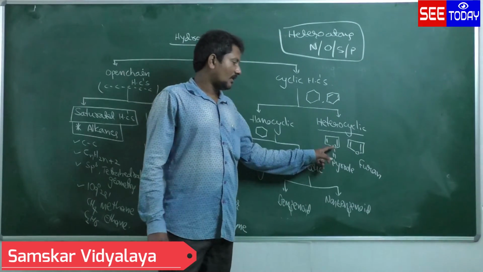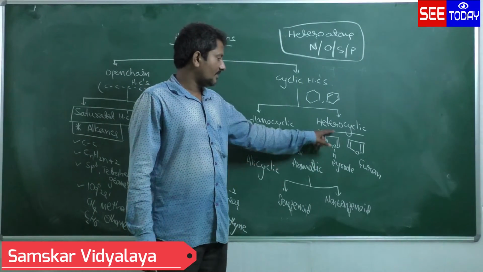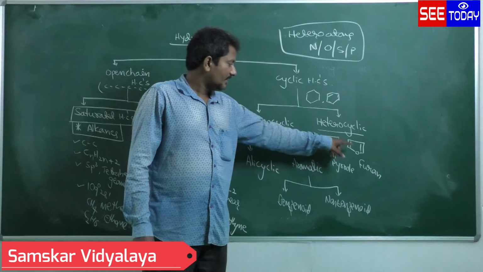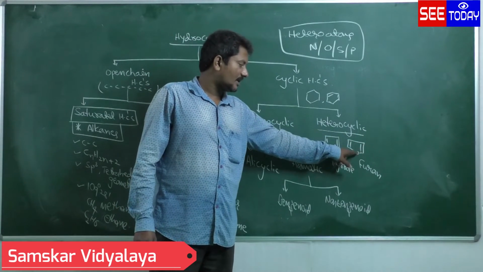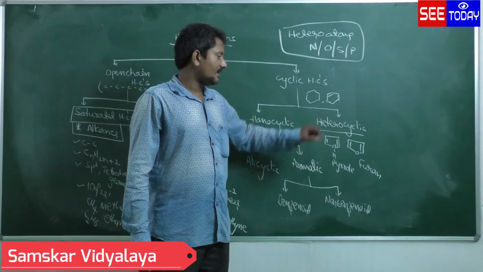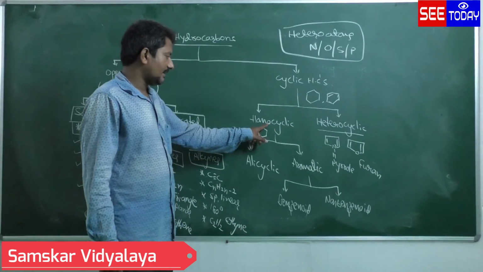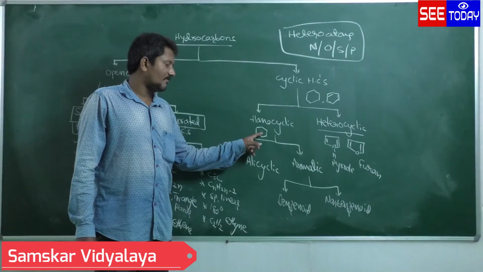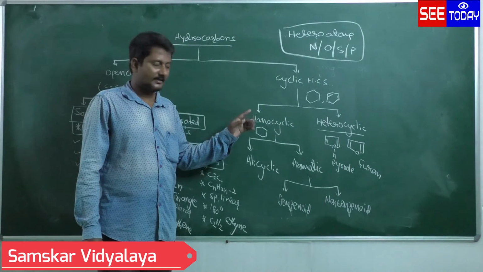Here, 4 carbon atoms and 1 nitrogen atom are involved in the formation of the 5-membered ring. In this case, 4 carbons and 1 oxygen are involved in the formation of the 5-membered ring. That's why it is called a heterocyclic ring. In a homocyclic ring, only carbon atoms are involved in the formation of the cyclic ring.